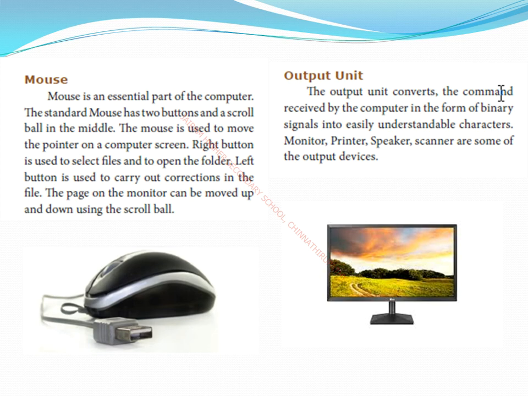Also, the output unit uses output devices to display the output on the monitor. You know that well. If you press any key on the keyboard, it appears on the monitor. And we can also draw pictures directly on the monitor, isn't it? How is that possible? With the help of this output unit. I told you already, frequently used output devices are the monitor and printer, and some other devices they have given here are the speaker and scanner. You know what the purpose of the speaker is? It produces audio output. Next I will move to the next slide.